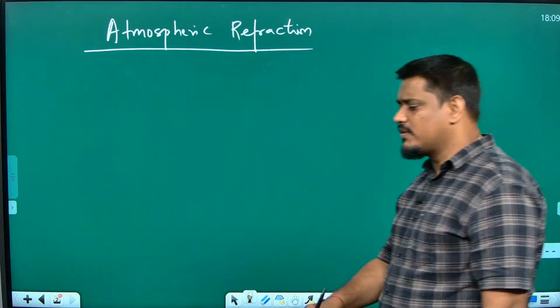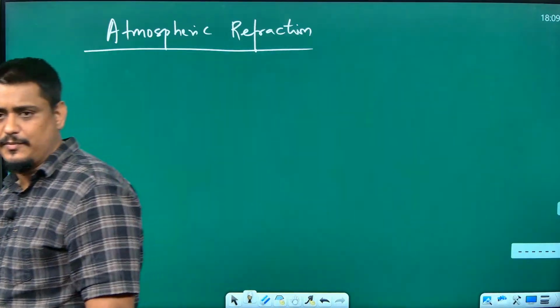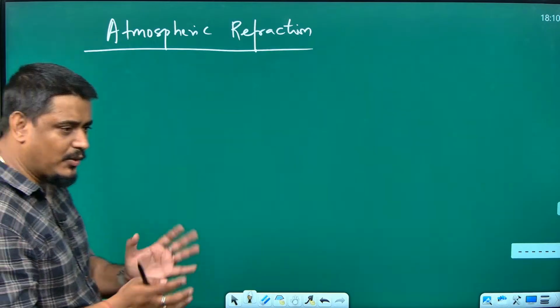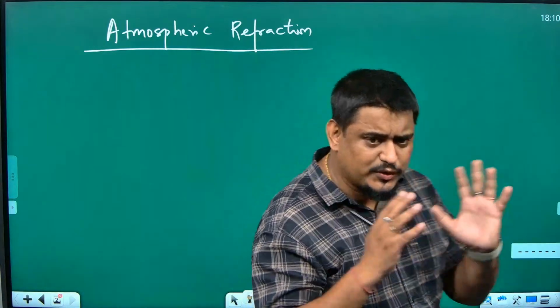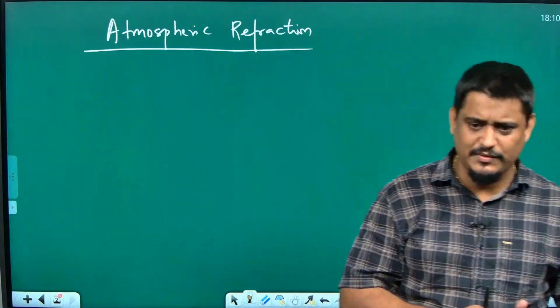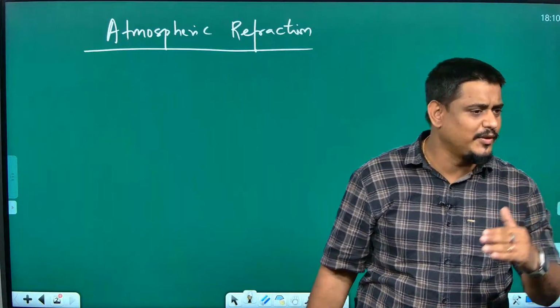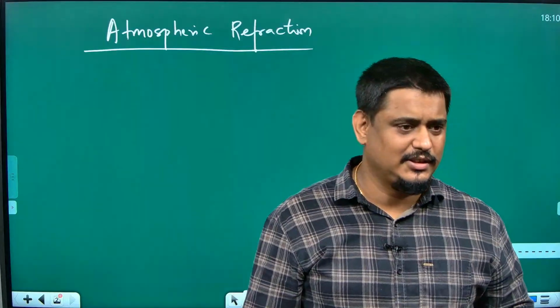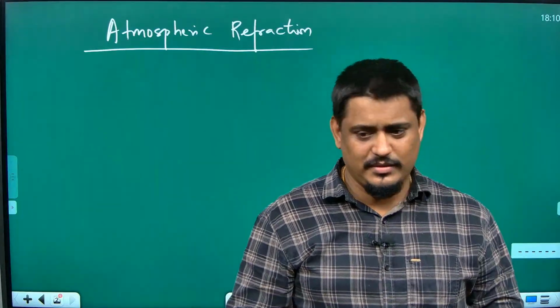What is the meaning of the word atmospheric refraction? I hope you are aware of how the earth looks, and that the earth has an atmosphere around it, right? We have different layers of atmosphere: mesosphere, ionosphere, stratosphere, troposphere. Have you heard about it in geography? You have studied it somewhere, yes or no?